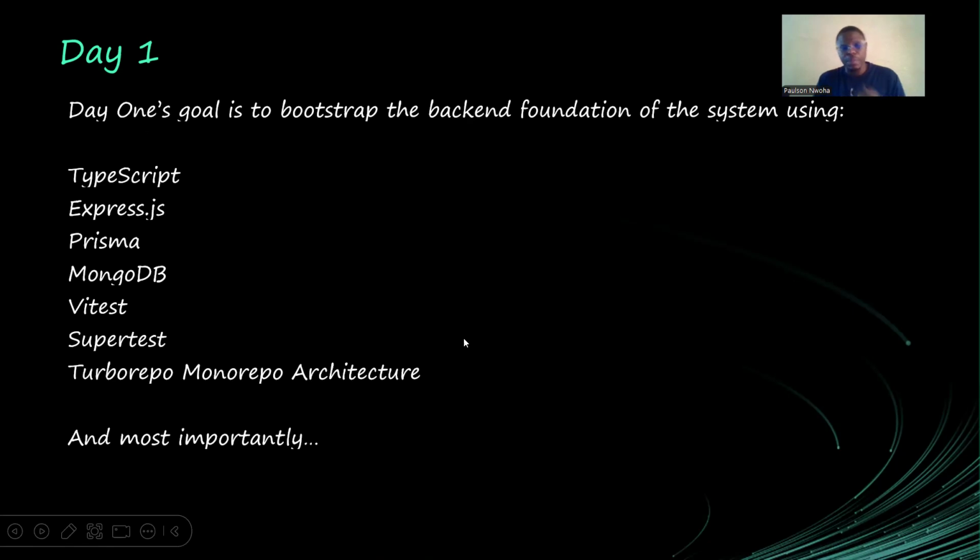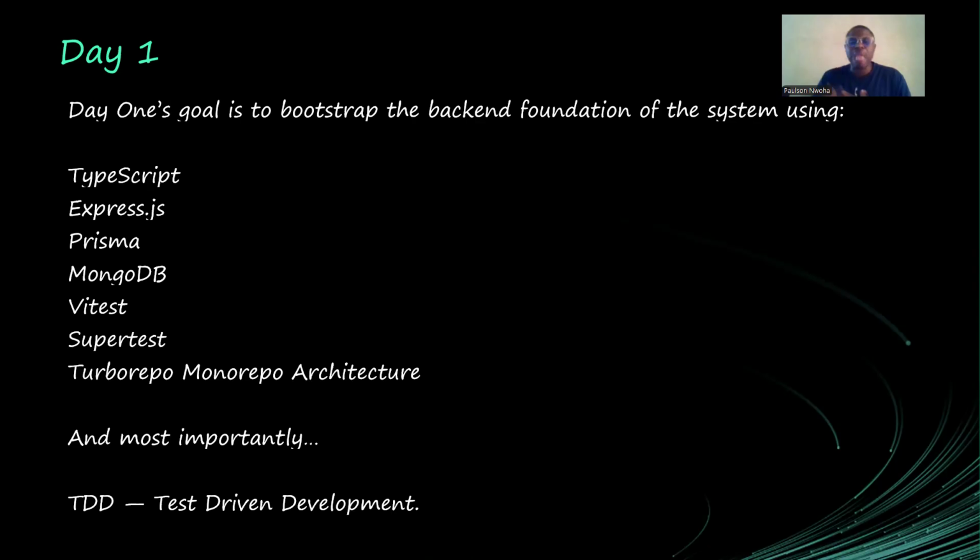Most importantly, it is test-driven development. Normally, I used to write applications without test-driven development in mind. But when I build applications and then refactor my code or make some changes, my code will break, my system will actually break.